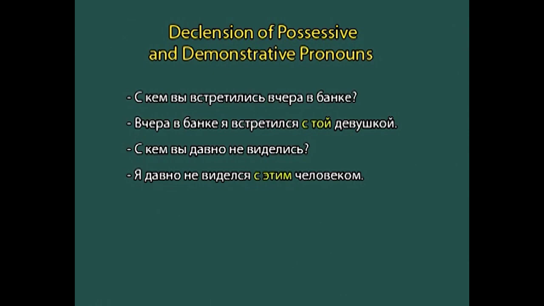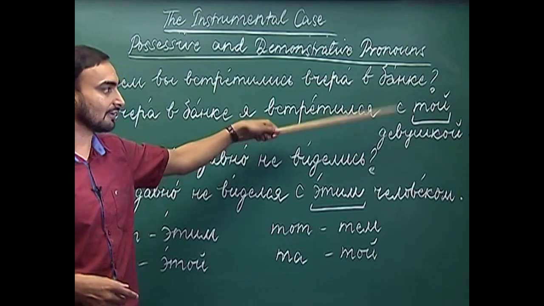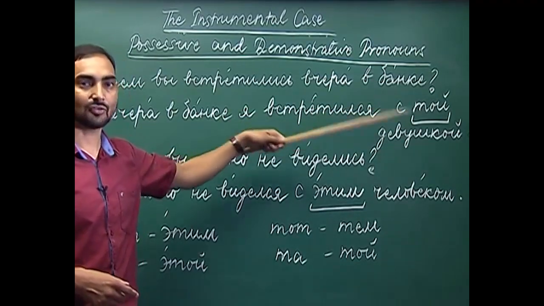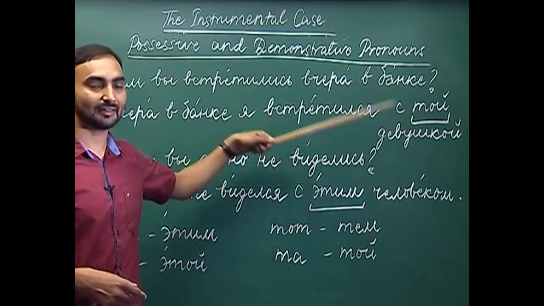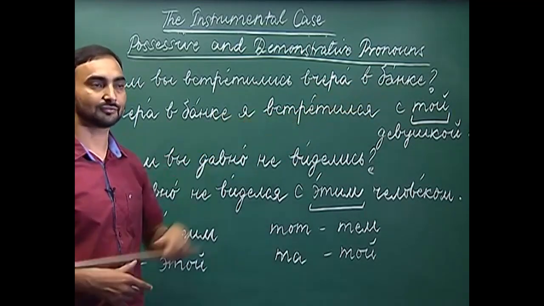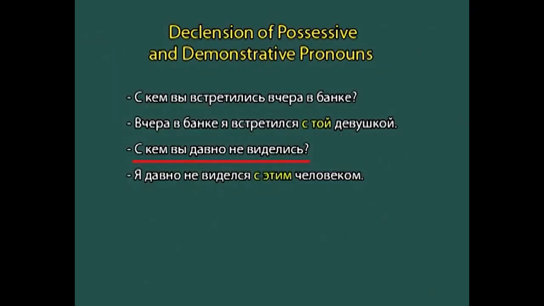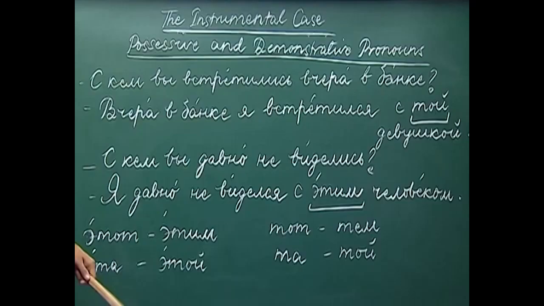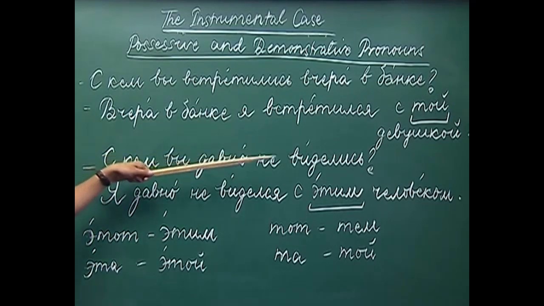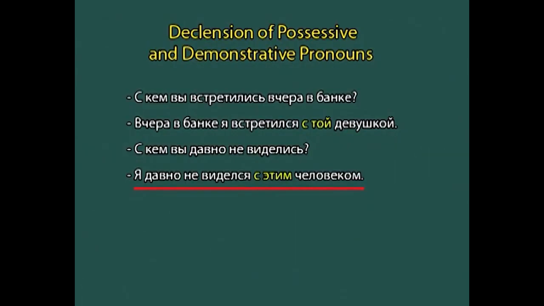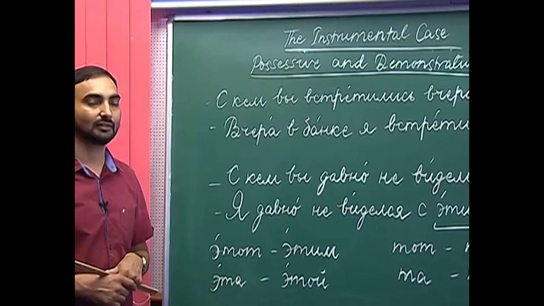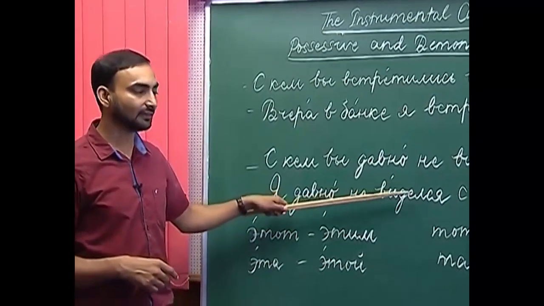Had it been eta, then it would have changed to etai. So, eta changes to etai and ta changes to toi. The next is skem vidavno ni vigilis. So, with whom did you not meet or not see for long? Here you have to use etat chilavek in the answer, which is the nominative case form.